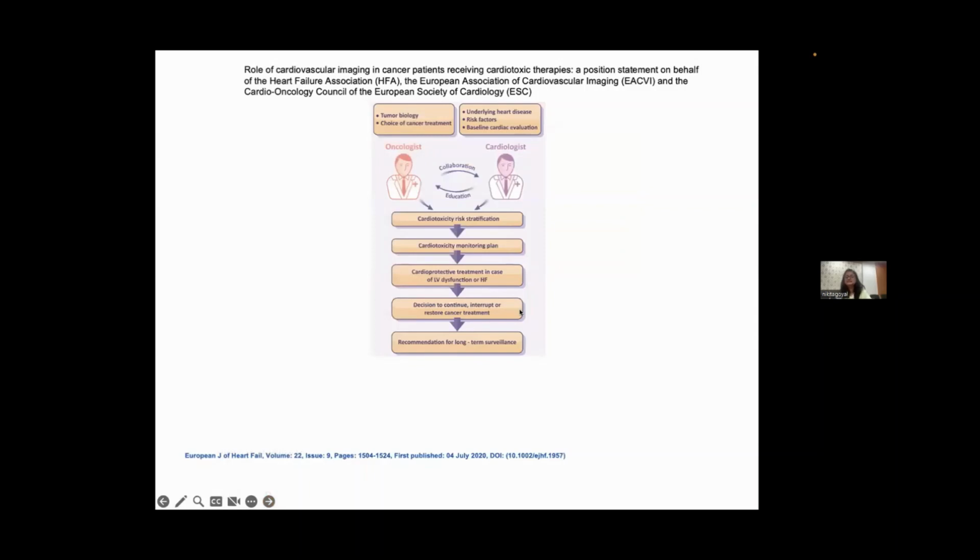So this is the way the cardiologist and oncologist integrate to monitor and manage these patients. The oncologist will look at the tumor biology and the choice of cancer treatment. The cardiologist will look at underlying heart diseases, risk factors, and baseline cardiac evaluation. And then they will form a risk score. Accordingly, they'll plan a monitoring plan and the treatment guidelines.